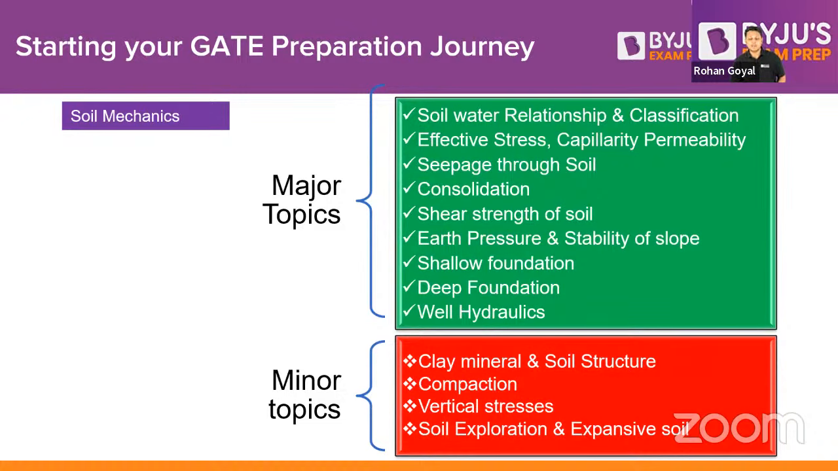Then effective stress and capillary and permeability. Then again, effective stress calculation, the effect of capillarity. Okay, how much is the permeability, coefficient of permeability, very important topic. Seepage through soil, again a very important topic. Your flow net, okay, a very widely asked question in the GATE examination is based upon the flow net. Consolidation of the soil, a very good and interesting topic, and it requires very good conceptual clarity in order to understand this topic.